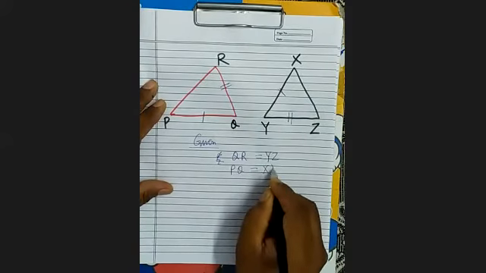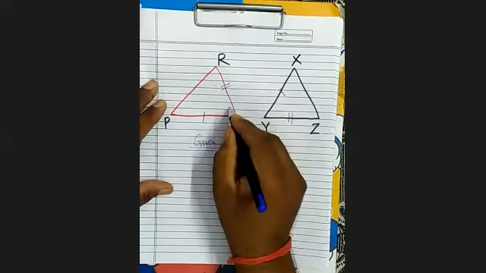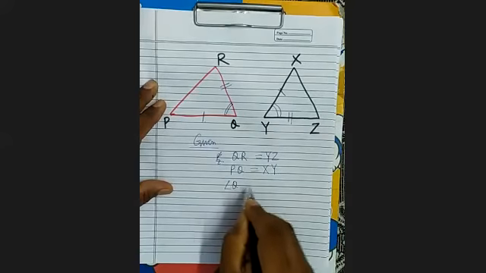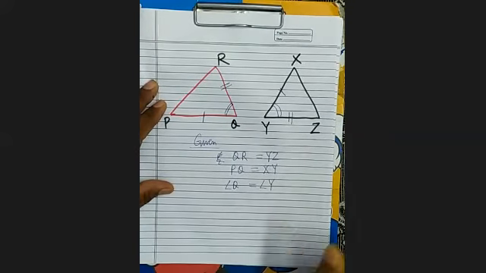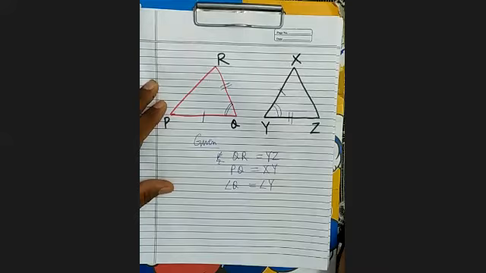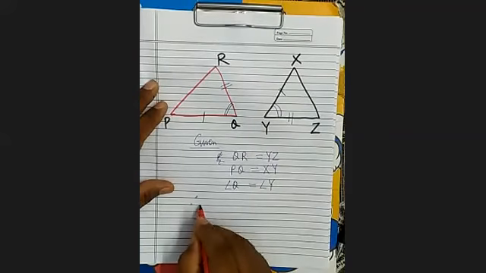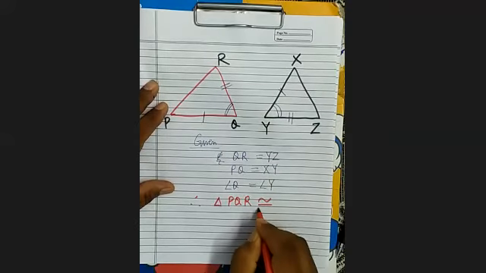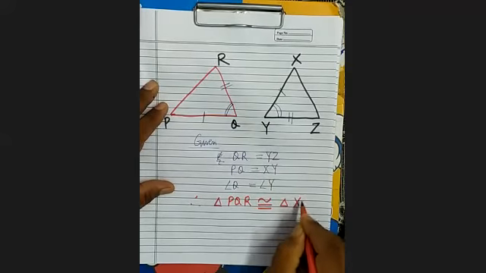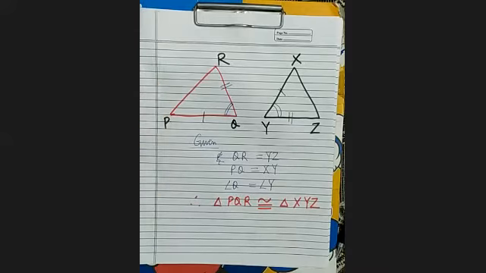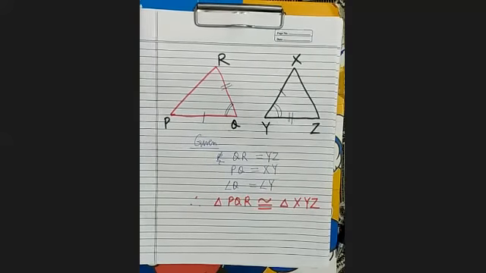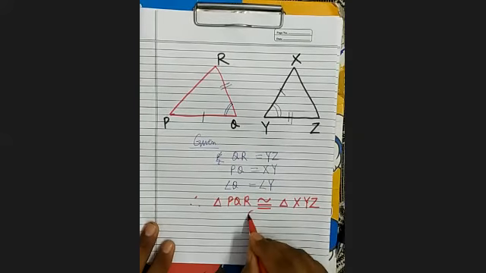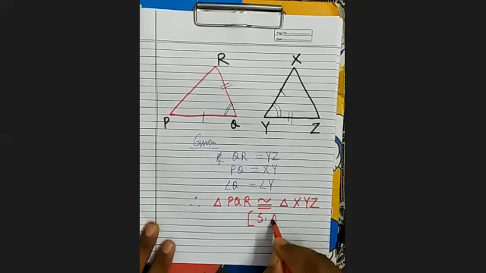And angle Q is equal to angle Y. Is it clear? Therefore, triangle PQR will be congruent to the triangle XYZ. It's clear? These two triangles are congruent by which congruency rule? SAS.